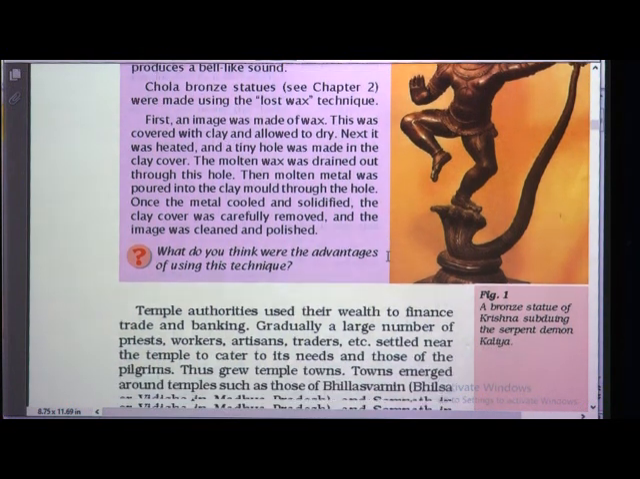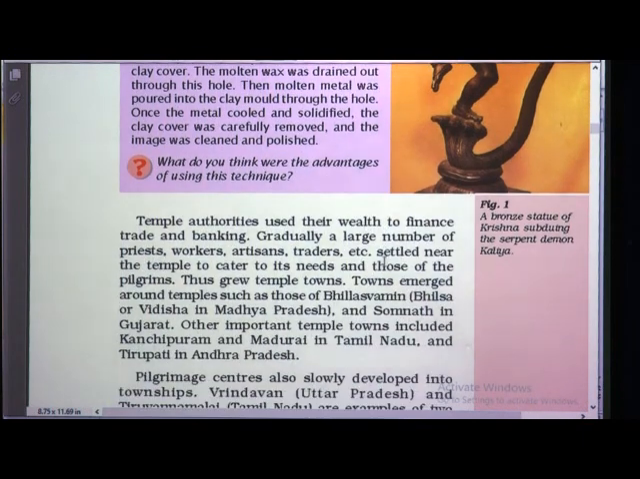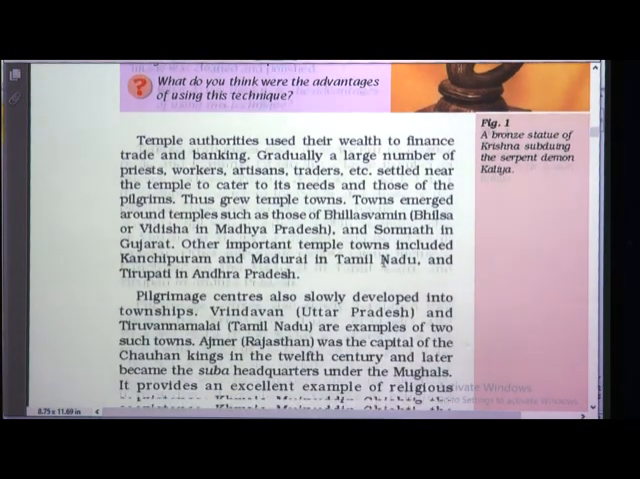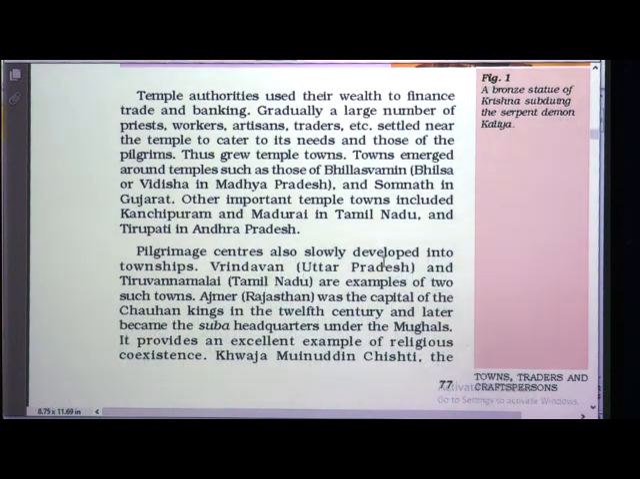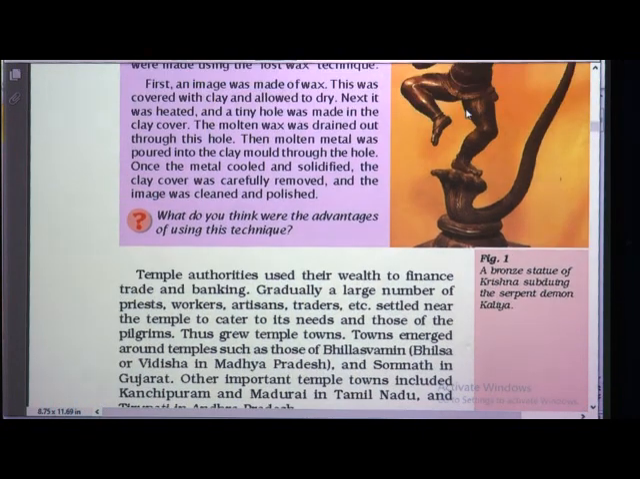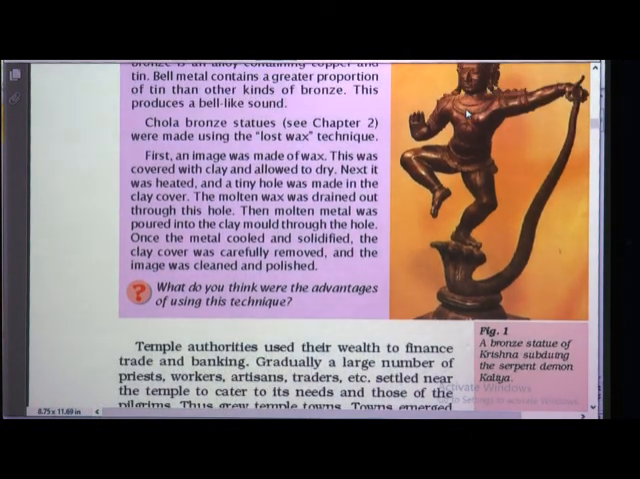This is a question for you children. What advantage is there of using this technique? Try to find out the answer. Now we will go to the next part. You understood about the lost wax technique.